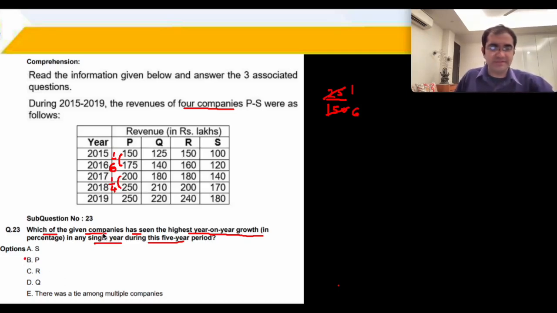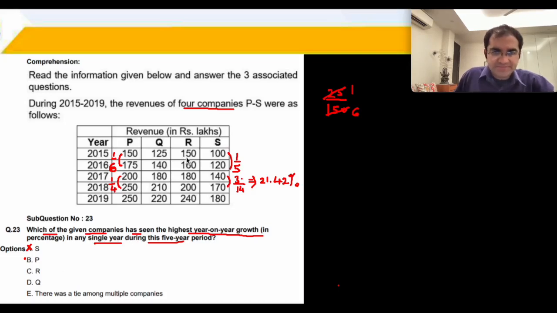So currently this is our highest value. Currently P पर हमारी नज़र है. ठीक है, उसके बाद S को देख लेते हैं. 100 to 120 is an increase of 20 on 100. It's 1/5, but मेरे पास 1/4 already चल रहा है. I'm looking for a large increase, right? So 120 to 140 छोटा increase है. 140 to 170 is a large increase. It's 3 upon 14 का increase है. 1/14 is 7.14%. इंटू 3 करेंगे तो 21.42% आएगा. But I have 1/4, 25% already. This is not working. S is not there.